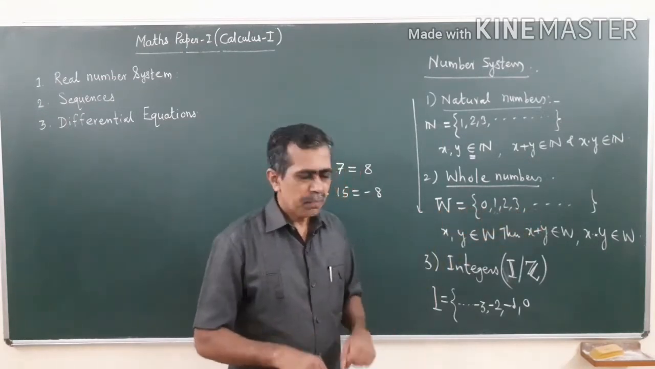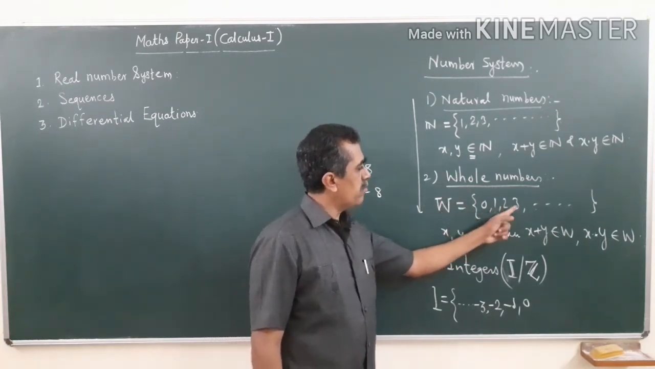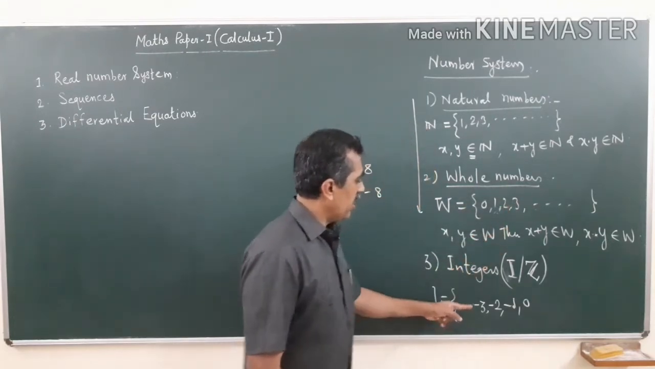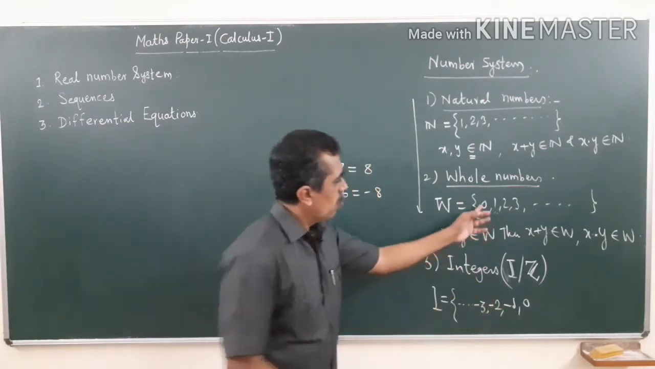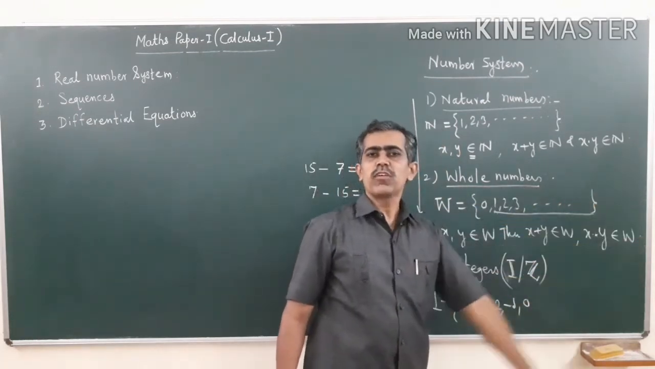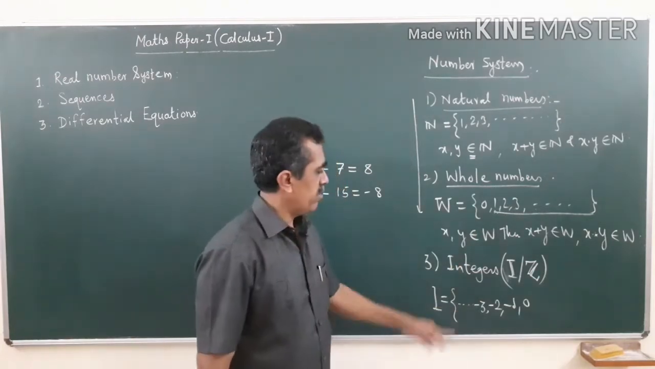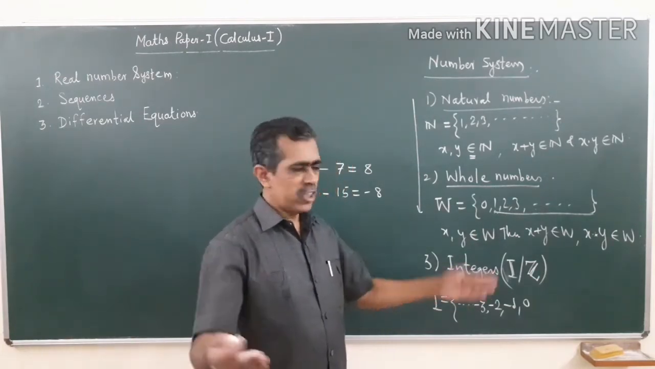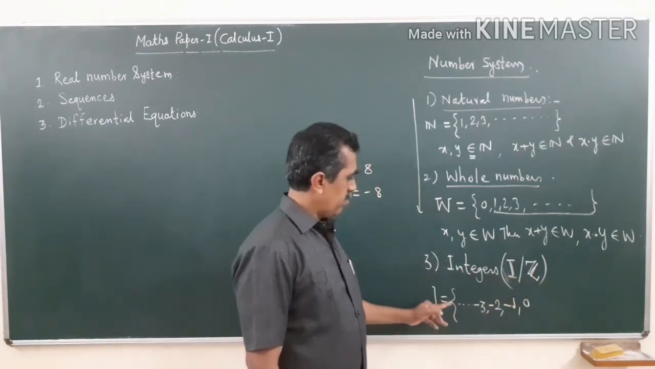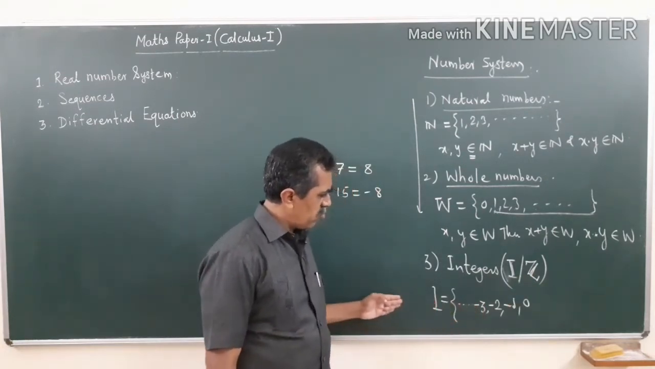So the mathematicians by that time modified this number system, whole numbers, and they added negative numbers minus 1, minus 2, minus 3 and so on to this number system, and the new number system is called integers. Such a collection of integers is denoted by I or script Z, and I is equal to dot dot dot, minus 3, minus 4, minus 5 and so on.